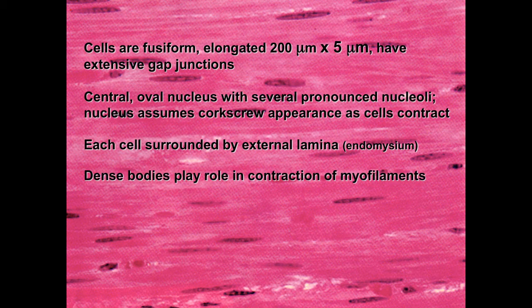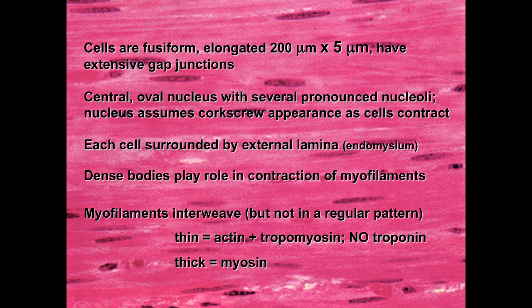Dense bodies in smooth muscle play a role in the contraction of myofilaments. The myofilaments interweave with each other, but they don't interweave in a regular repeating pattern. That's why you don't see the regular striations. The thin filaments in smooth muscle consist of actin and tropomyosin, but there's no troponin in smooth muscle. The thick filaments consist of myosin.